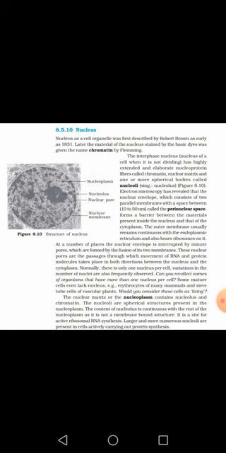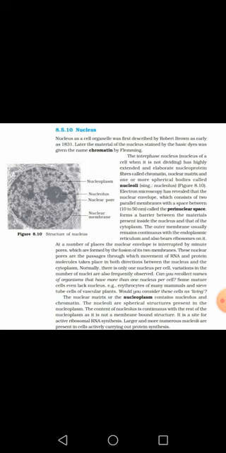Now I am talking about the nucleolus. The nucleolus is present in a matrix inside the nuclear membrane, generally called nucleoplasm, and this nucleoplasm contains a spherical structure called the nucleolus in singular form and nucleoli in plural form.